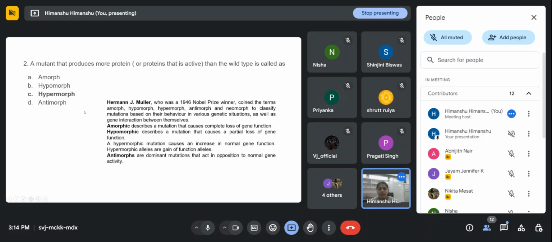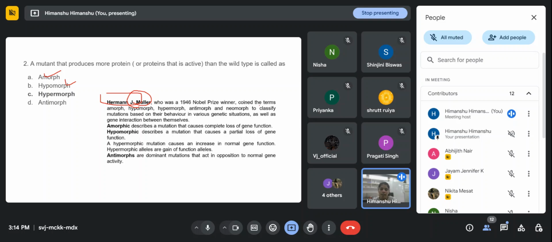So have you heard about this scientist, Hermann J. Muller? He's very famous. He discovered this mutation phenomenon, that mutation will happen and there will be a change in the DNA structure. Hermann J. Muller was a 1946 Nobel Prize winner. He coined all these terms: amorph, hypomorph, hypermorph, antimorph, and neomorph, so that he can classify the mutations,